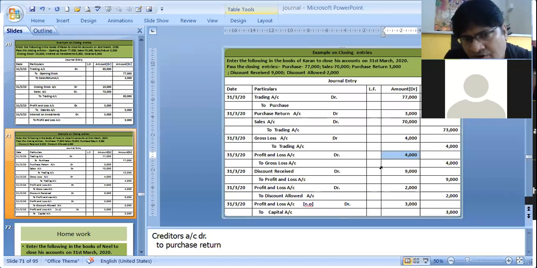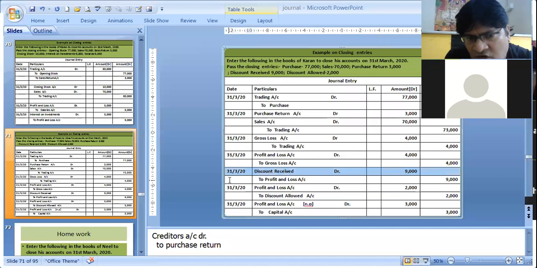Now there is discount received. Discount received was my income which was credited before. Now to close it, we have debited discount received over here. Discount received to profit and loss. Similarly, discount allowed was my debit item. Now I am closing it. We are crediting it, profit and loss account to discount allowed, because these two are my indirect income and indirect expense related with sales. So that is why it will be coming over here in profit and loss. Any indirect expenses and incomes we record over here.